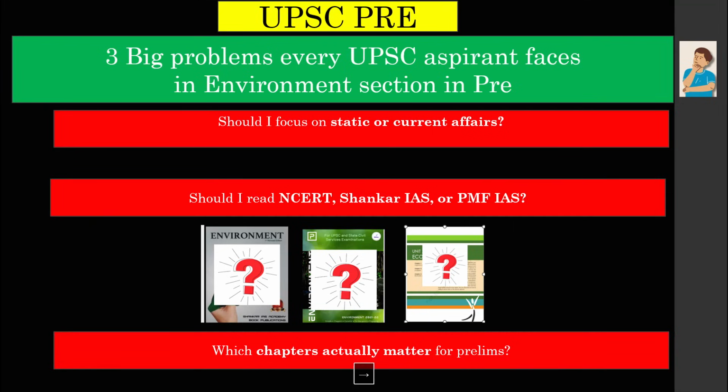And the last is, out of all the chapters given in this book, which chapters should you focus on? Because guys, if you read the Shankar IAS book or the PMF IAS book, there are more than 20-25 chapters. So do you need to read all the chapters? This is a big problem which many aspirants face. I'm going to solve this.